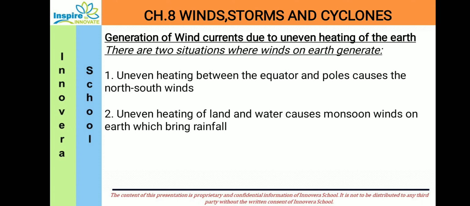Let us see a very important topic now: generation of wind currents due to uneven heating of the earth. In this there are two situations. In the first one, uneven heating between the equator and poles causes the north south winds, and the second is that uneven heating of land and water causes monsoon winds on earth, which bring rainfall.